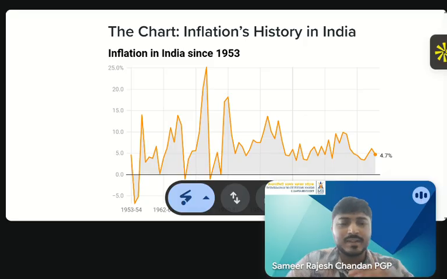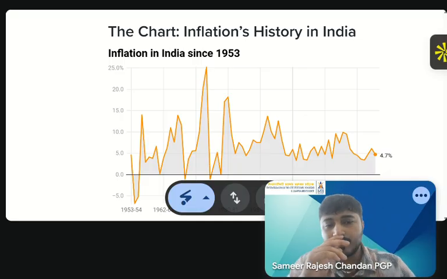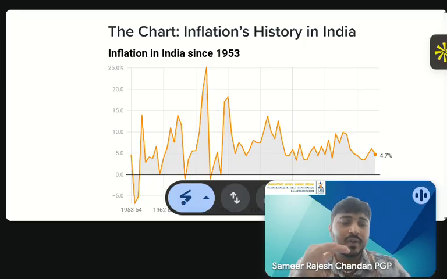This means the government spends well on the needs of the people, which in turn increases the purchasing power of money. As the inflation rate is around 4.7%, we can see that goods such as petrol or diesel have not increased as much as they did during the previous years, right?